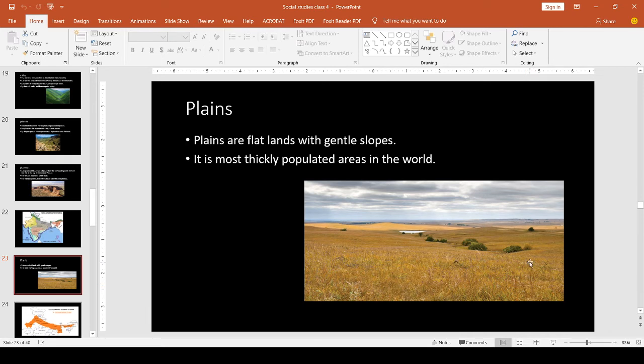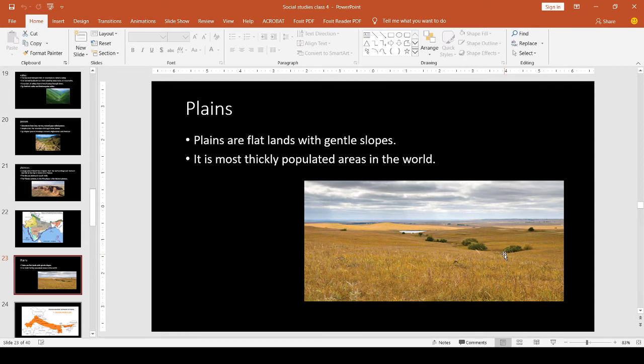Plains are the most thickly populated areas. People live in the plains because the soils are very fertile, so crops grow very easily here. That is why it is a very thickly populated area.